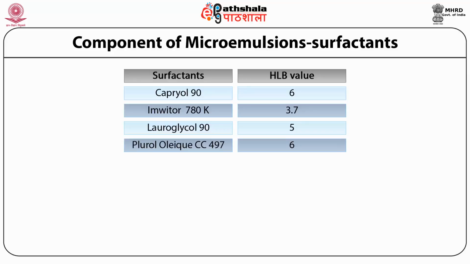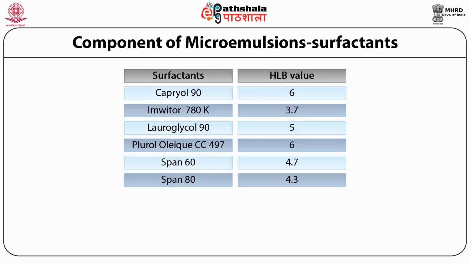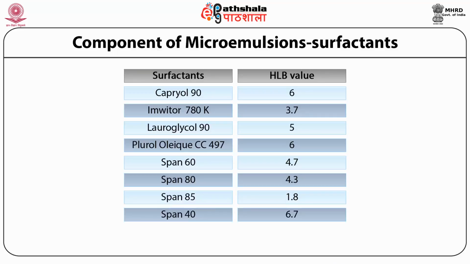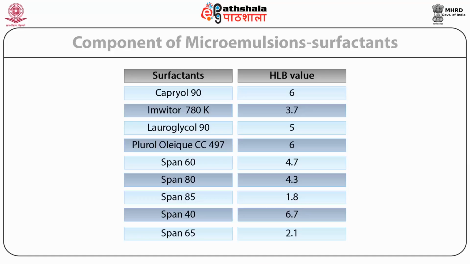Plurol Oleique CC497, the HLB value is 6. Span 60, 4.7. Span 80, 4.3 is the HLB value. Span 85, the HLB value is 1.8. Span 40, 6.7. And in Span 65, the HLB value is 2.1.